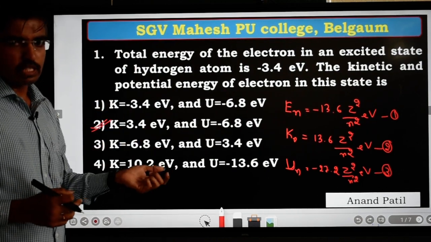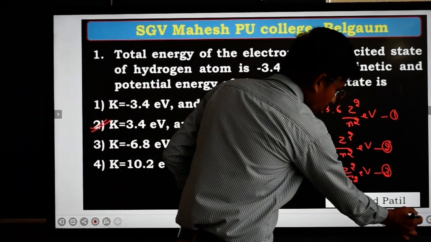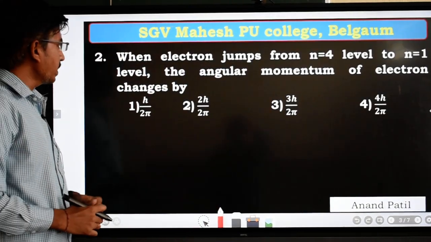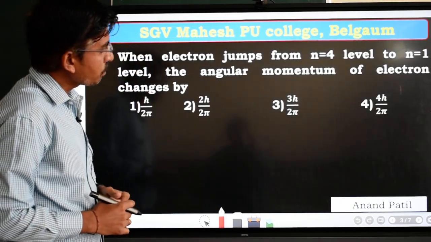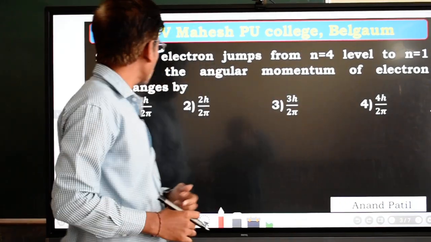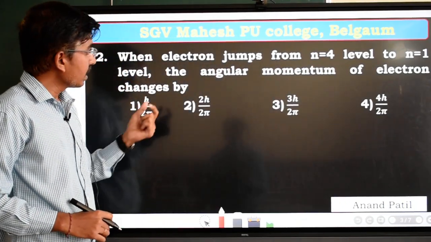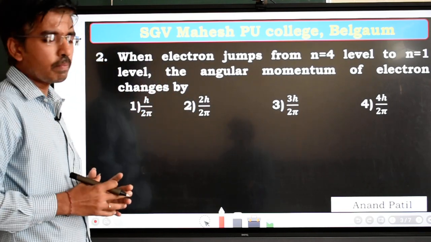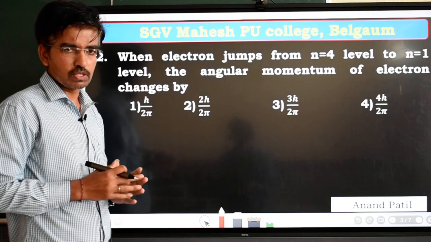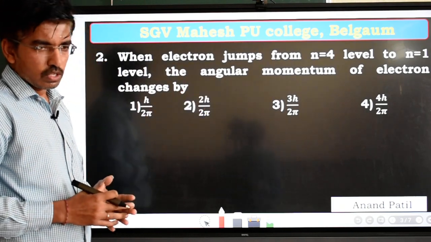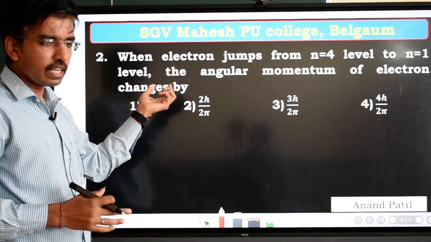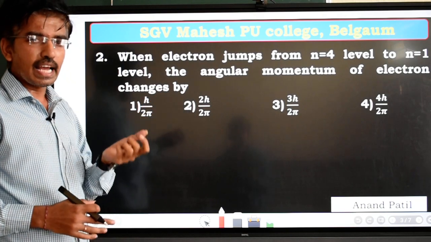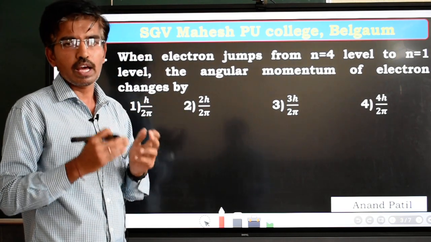So next we will move towards the second question. The second question is, when an electron jumps from n is equal to 4 level to n is equal to 1 level, the angular momentum of the electron changes by. Okay, so this is also a previous year KCET question from the chapter Atoms. They have given 4 options. So here in this problem we have to calculate the value of change in angular momentum when the electron makes a transition from one level to another level.